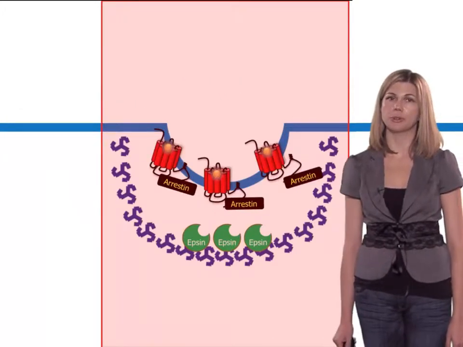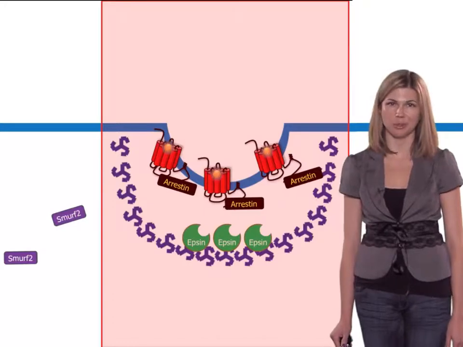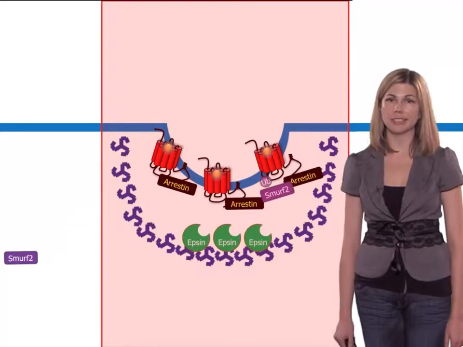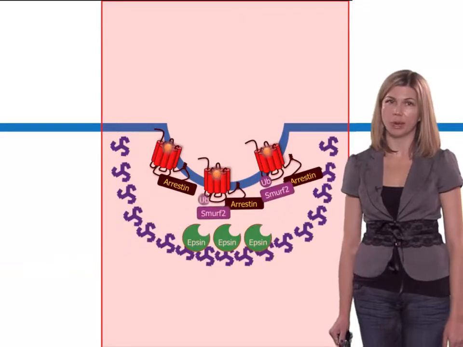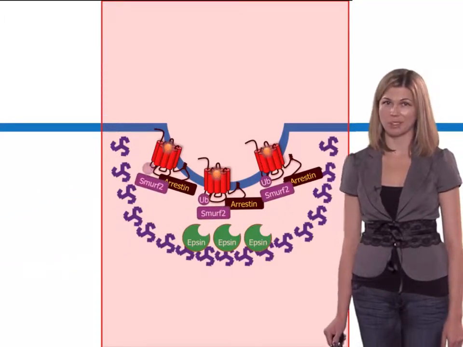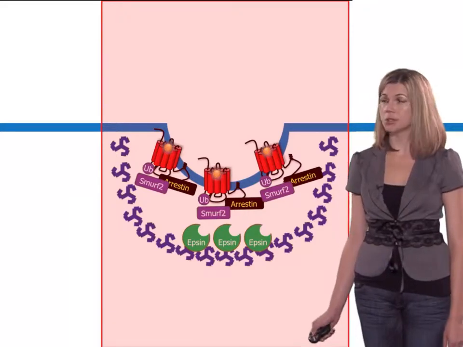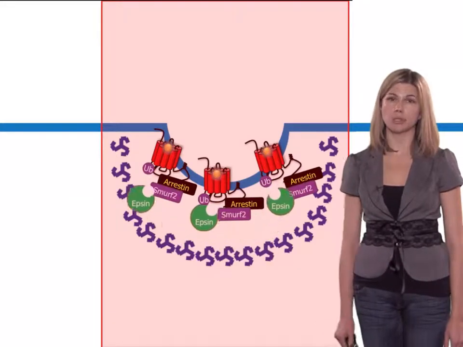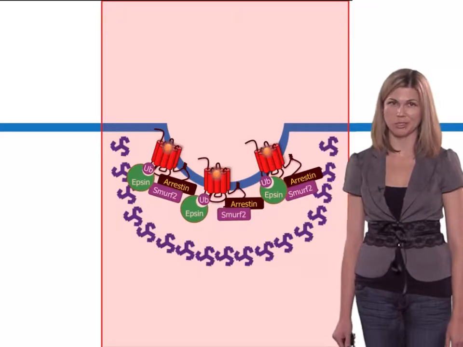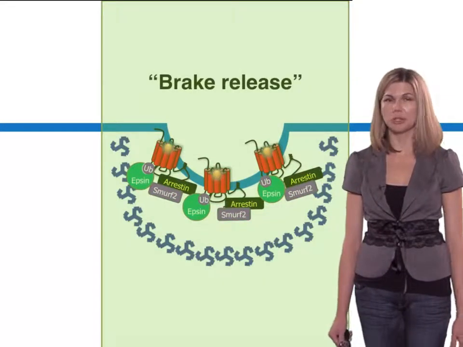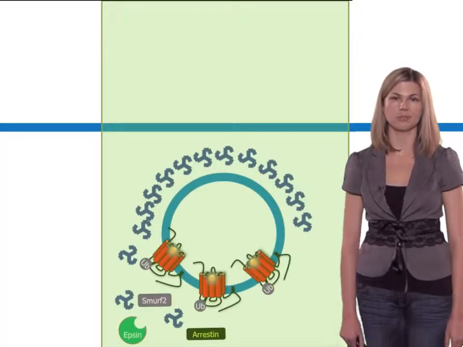Arrestin itself can then recruit the E3 ubiquitin ligase, SMURF2, to activated receptors, promoting their ubiquitination. So here ubiquitin is acting as a signal to communicate information to the clathrin-coated pit to control its dynamics. This signal is sensed by the endocytic associated protein epsin through interactions with its ubiquitin interacting motifs. Epsin can then basically act as an endocytic brake release, triggering efficient endocytosis.